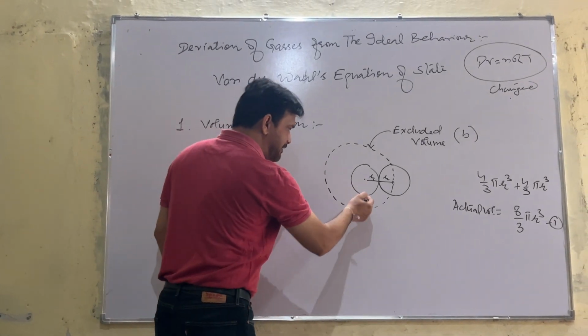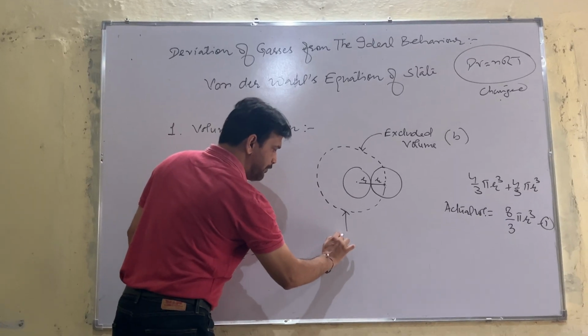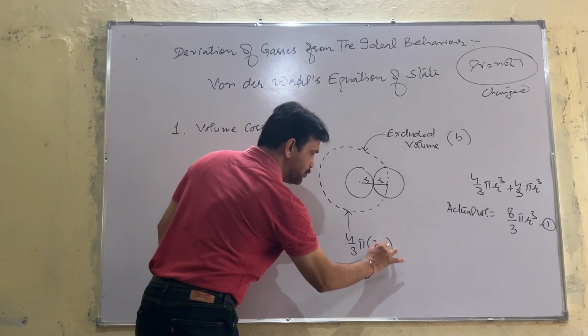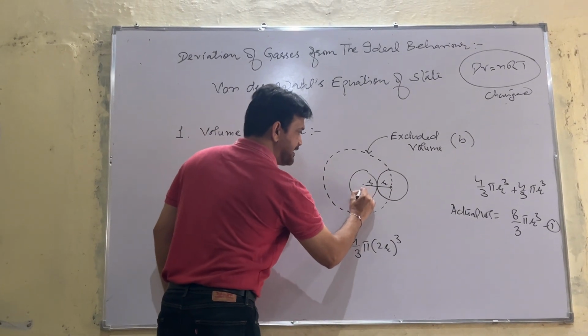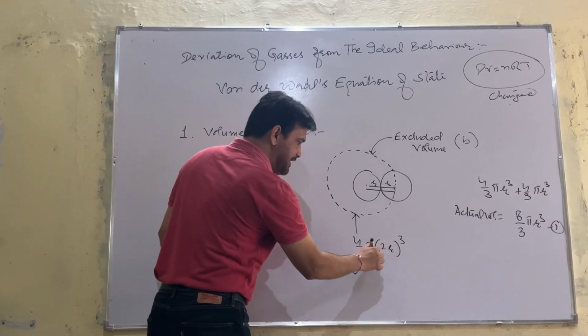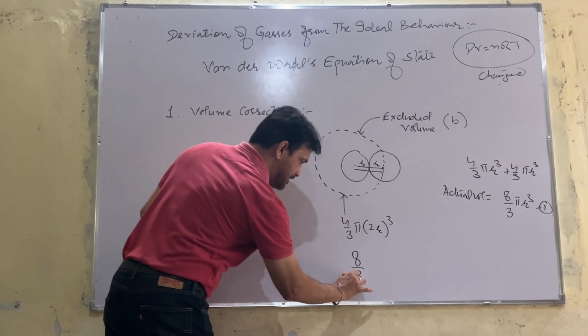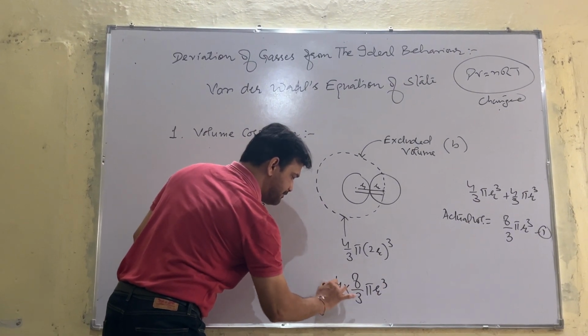So what will be the excluded volume? 4 by 3 pi (2r) cube. Because if this is the excluded volume, its radius is 2r, and obviously this is 8 by 3 pi r cube into 4.